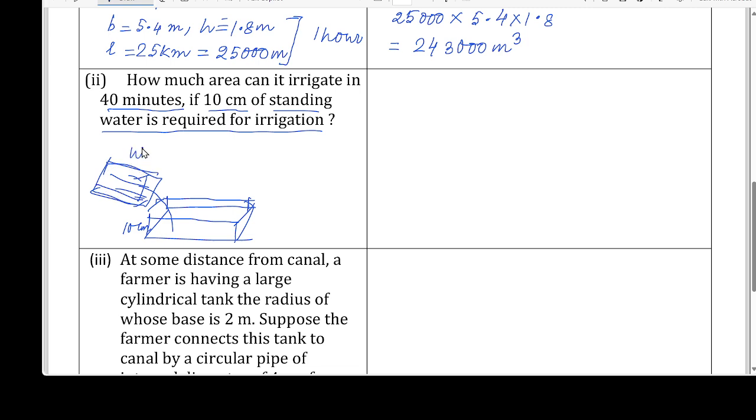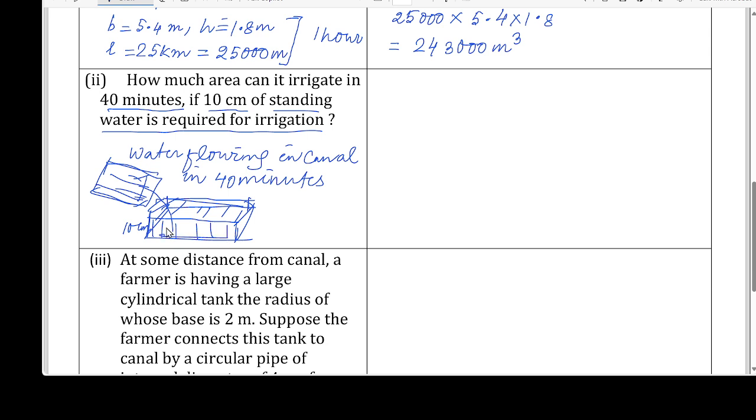Then the water flowing in the canal in 40 minutes is poured in this another rectangular area where 10 centimeter standing water is required.